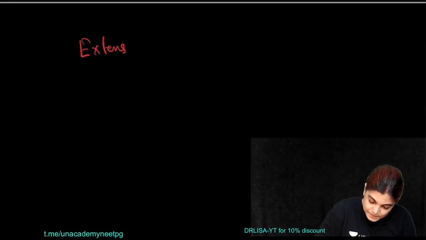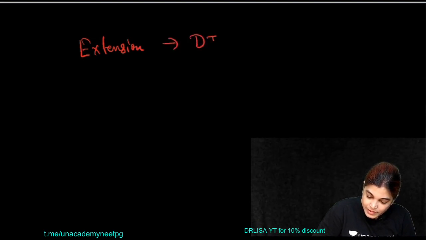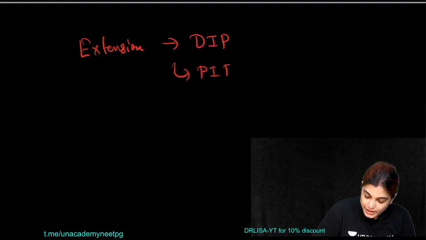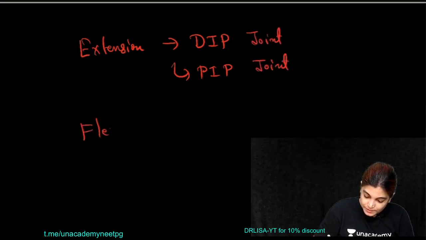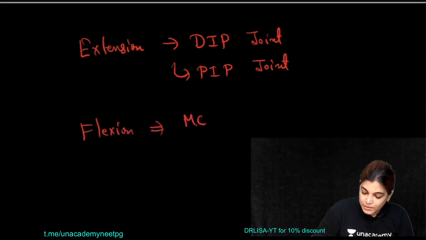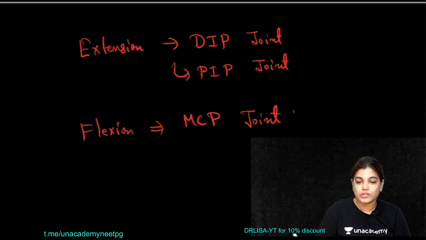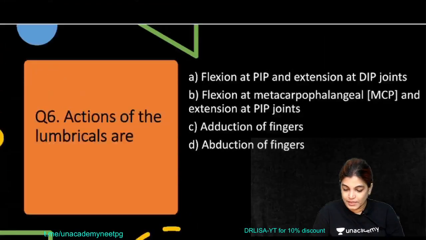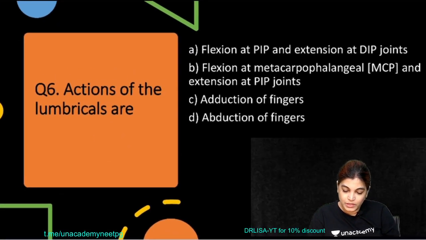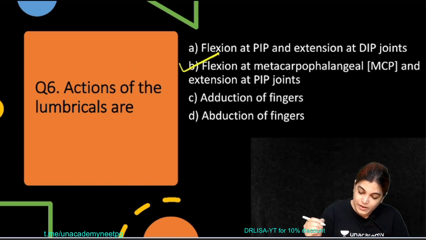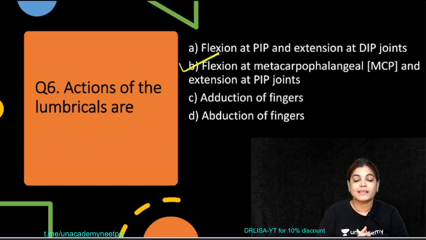Then what is the action? Extension of distal interphalangeal joint and proximal interphalangeal joint, and flexion of metacarpophalangeal joint. I am writing in short form. Let's see the correct answer. Yes, the correct option is flexion at metacarpophalangeal joint and extension at PIP, meaning proximal interphalangeal joint. This is the action of lumbrical muscle.